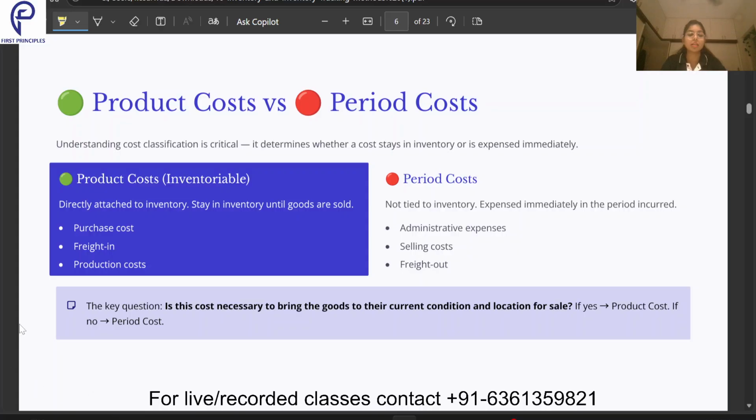So one last point: the key to understand the difference between period cost and product cost is whether a cost incurred is necessary to bring the goods to their current condition and location for sale. If yes, it is termed as a product cost. If no, it is termed as a period cost. So that's the question you need to ask: whether the cost we are incurring is helping us to bring this particular body lotion to this condition, and is it also helping me to bring this body lotion to its current place of sale? If yes, fine, then it's a product cost. If not, it will be a non-inventoriable cost. Non-inventoriable cost means it's going to be a period cost.